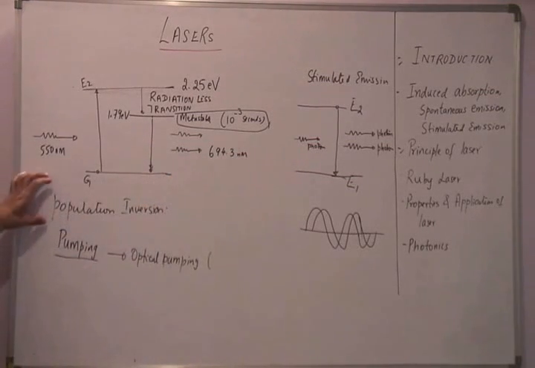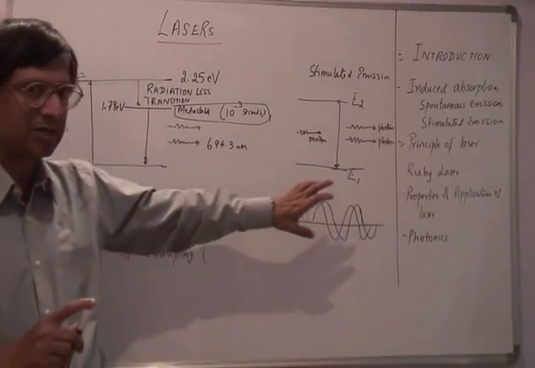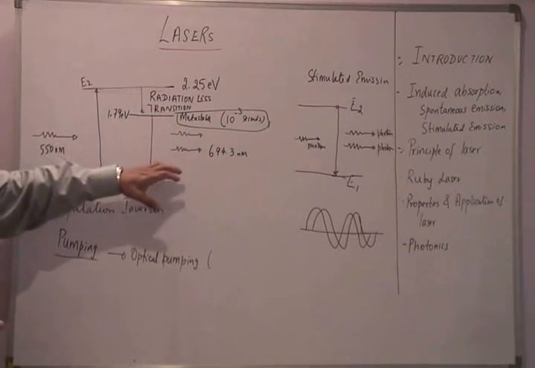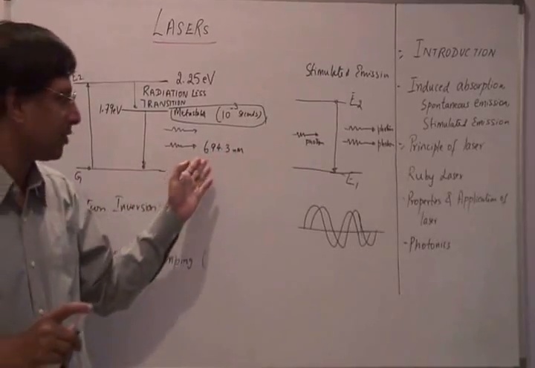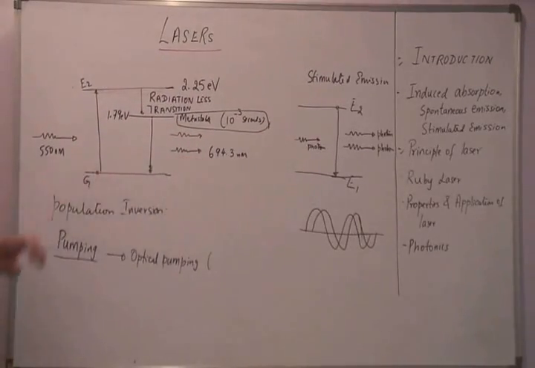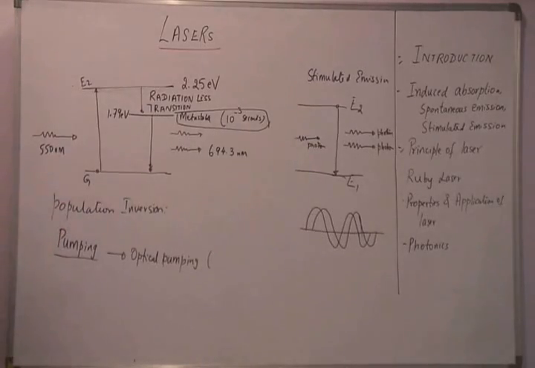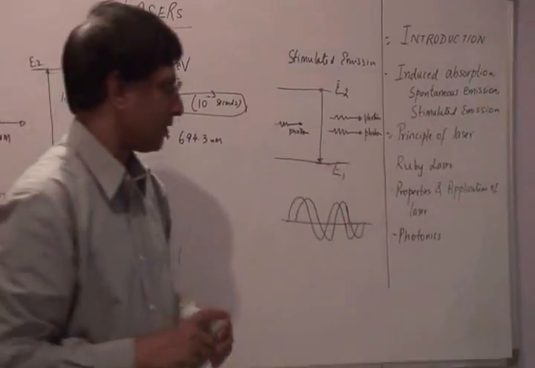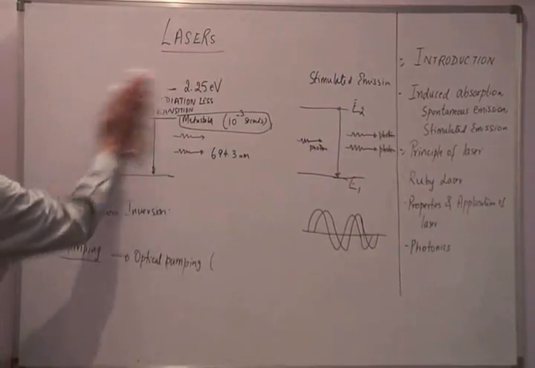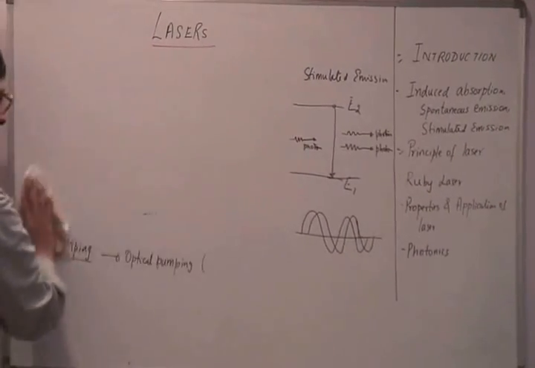And the wavelength that is supplied for optical pumping of a ruby laser is 515 nanometers. I haven't even talked about a ruby laser yet, but I'm just giving an example to illustrate the range of values that we have for emitted radiation as well as for radiation used for optical pumping. Now this is the principle of laser as explained. Now let us move on to the ruby laser. Construction and working of a ruby laser.